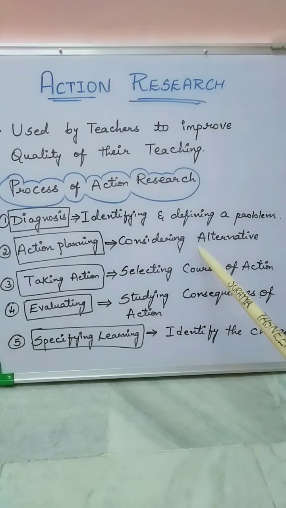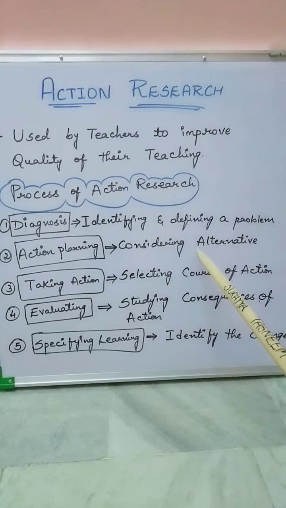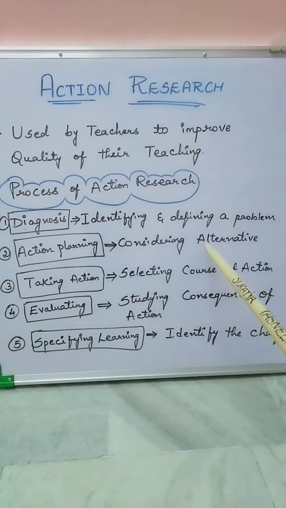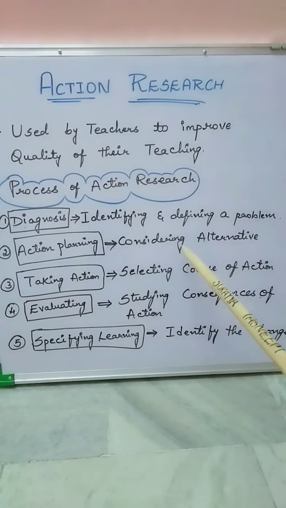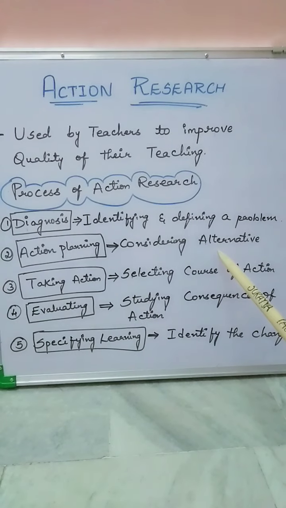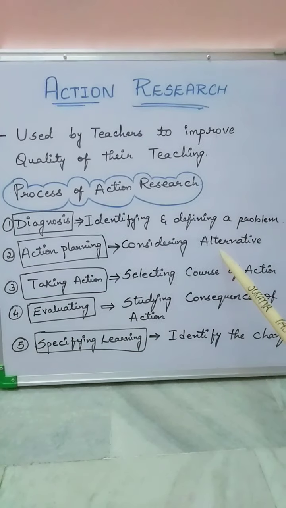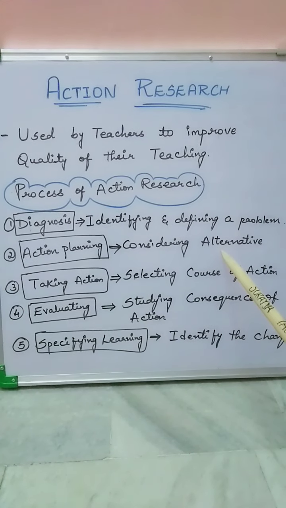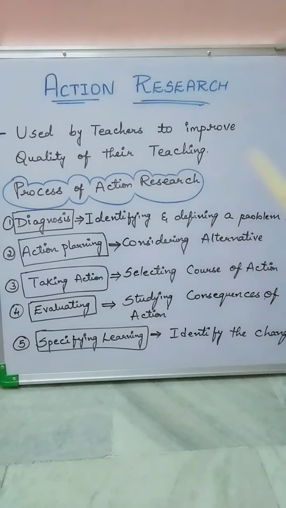Next is considering alternatives. As we all know, each and every child has a different ability to understand the topic. Each child is unique, right? So there needs to be an alternative way of teaching also. You can't use the same type of teaching process for each and every child. You need to have an alternate plan to make the topic more interesting.